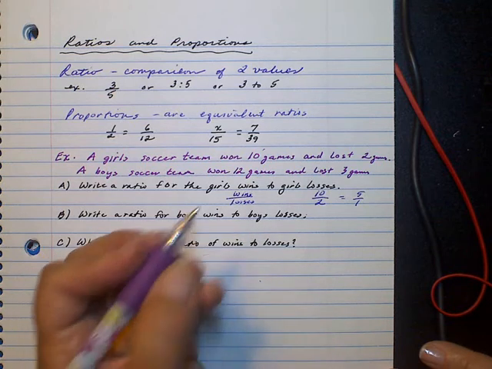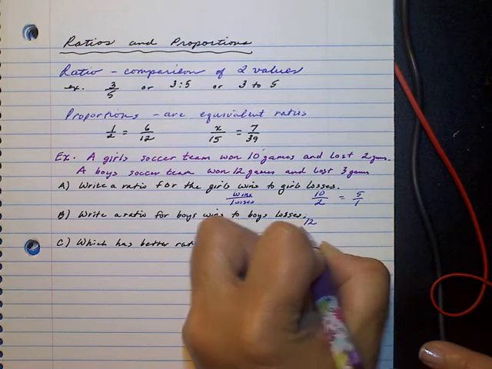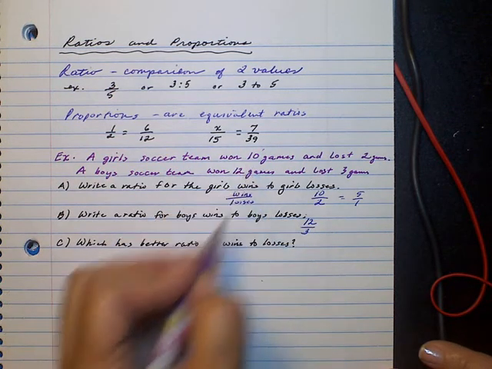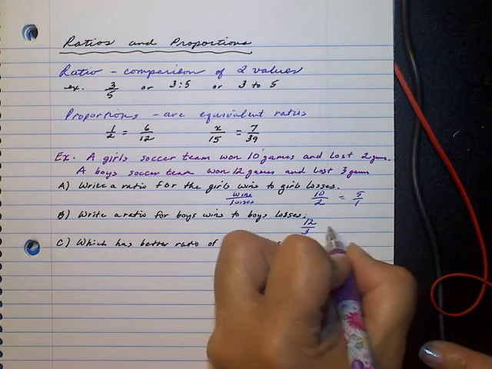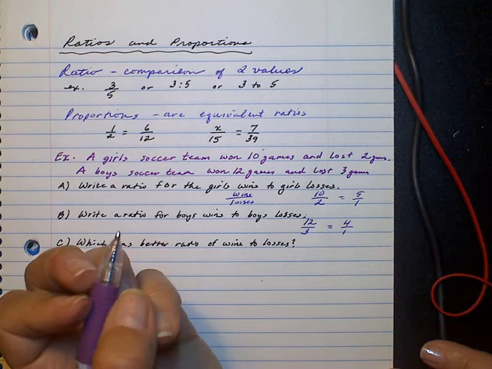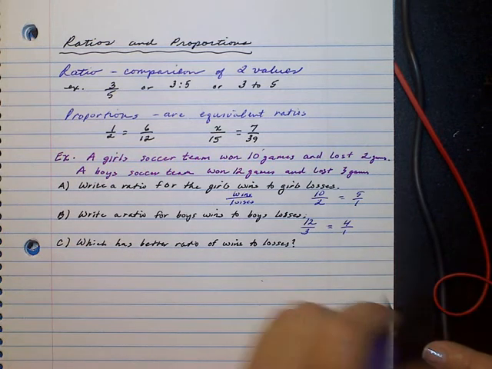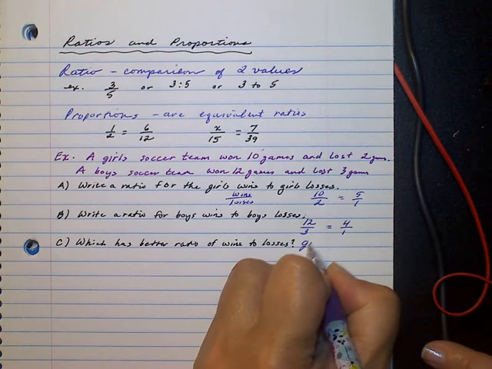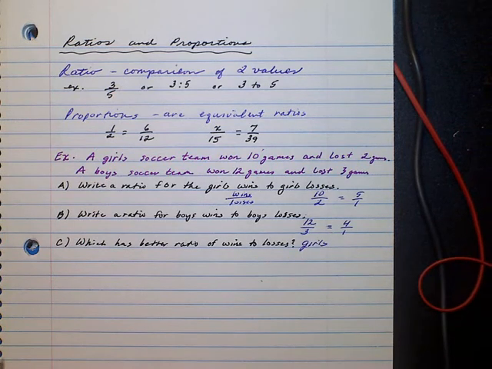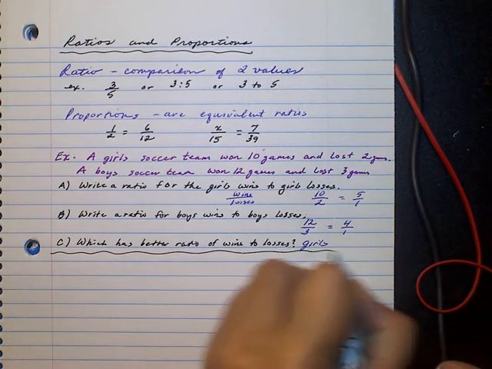So again, it's wins over losses, and they won 12 and they lost 3. So even though they won more games, do they have a better ratio? Well, let's see. If I reduce this, I get 4 over 1. And so it looks like 5 to 1 is a better ratio than 4 to 1. So the answer is the girls have a better ratio of wins to losses. Okay? All right, let's move on.